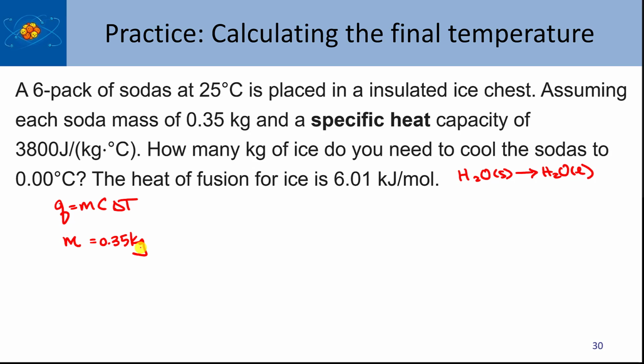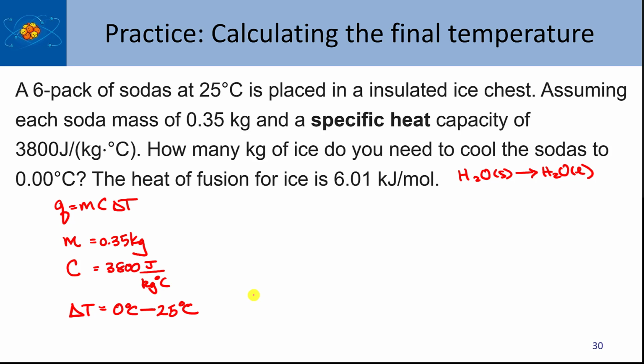I have a specific heat of 3,800 joules per kilogram degrees Celsius. And then I have my delta T, which is my T final minus my T initial. So T final is 0 degrees Celsius, and T initial is 25 degrees Celsius, like this.